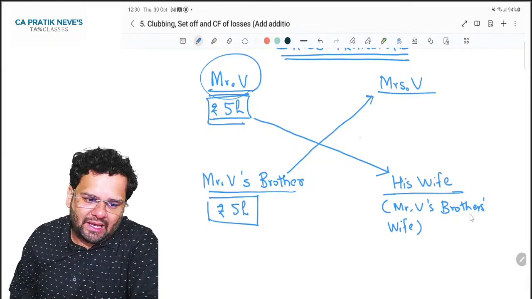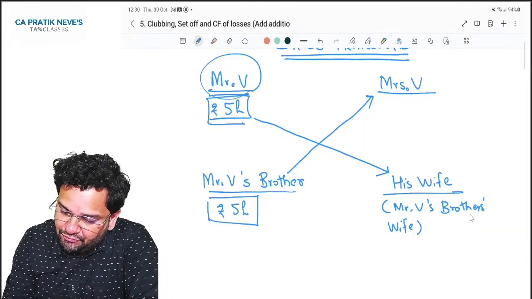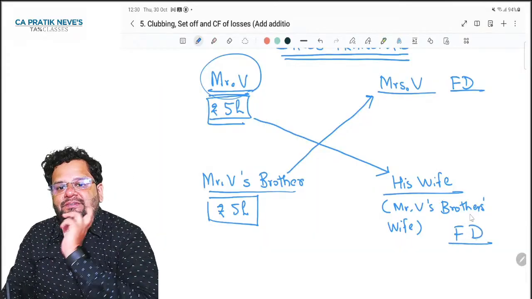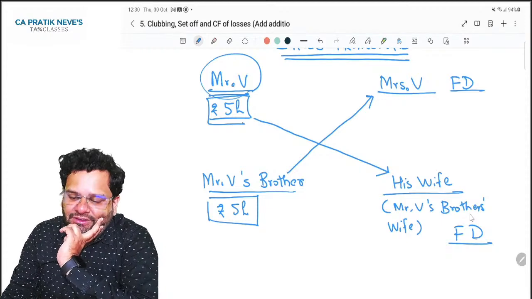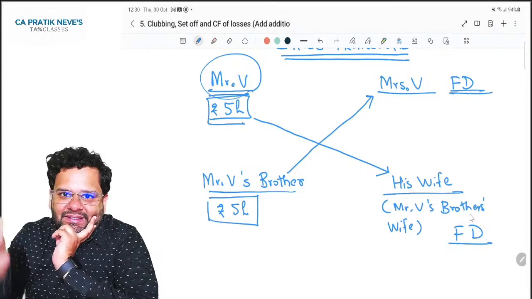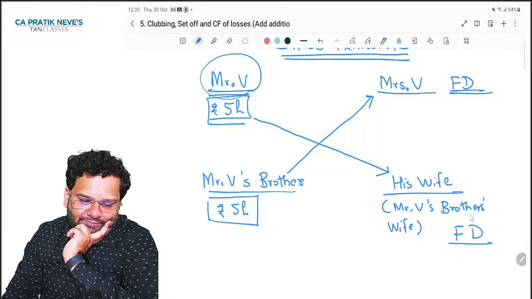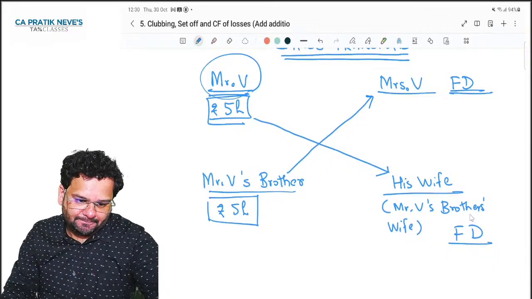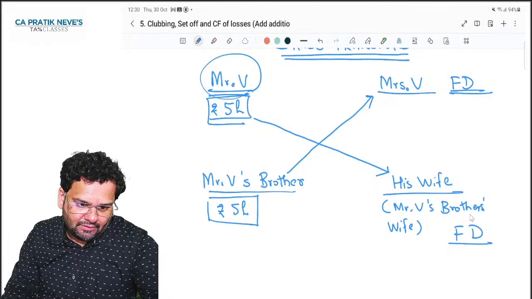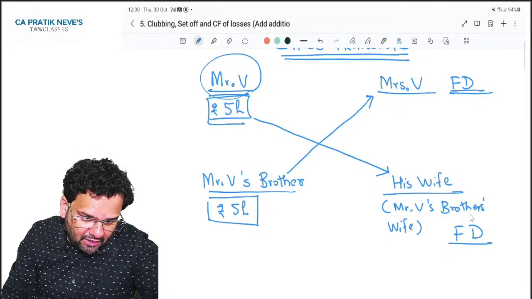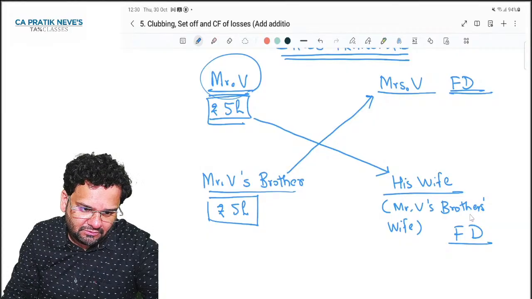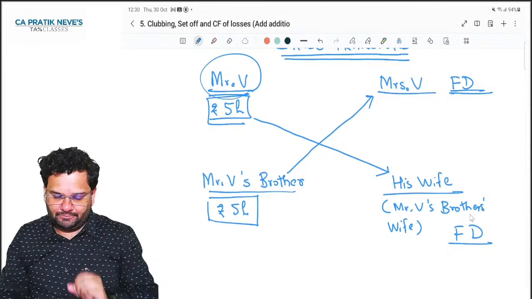Now friends, what will happen? And they do FD of this 5 lakhs. Now whatever interest is earned on this FD ideally should not get clubbed. Do you agree, Priya? Prerna? And Ria? Clear? Akhand? Saili? Priyank? Okay. Now, understand.